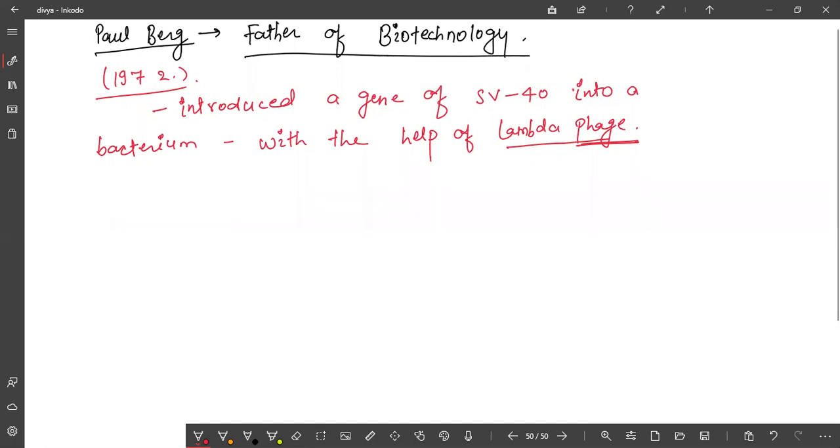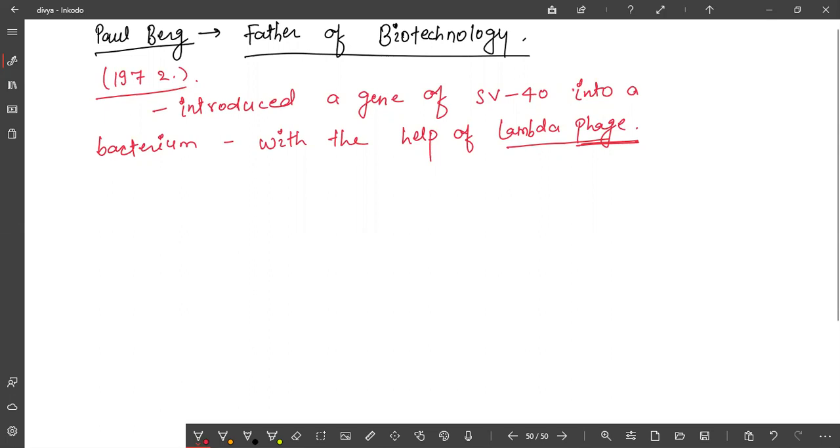Now, Paul Berg, he found this technique for the first time, or he implemented it. He did the experimentation. So basically, take the biotechnology term: for example, your name is Deepika, your mother or father have given you your name, and it depends upon that name, Deepika, what the meaning is. There must be some meaning of your name.